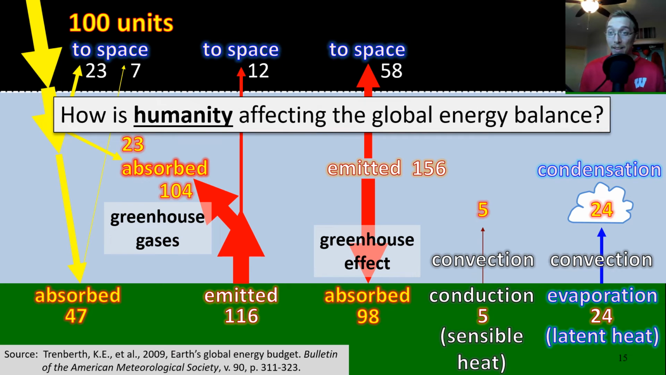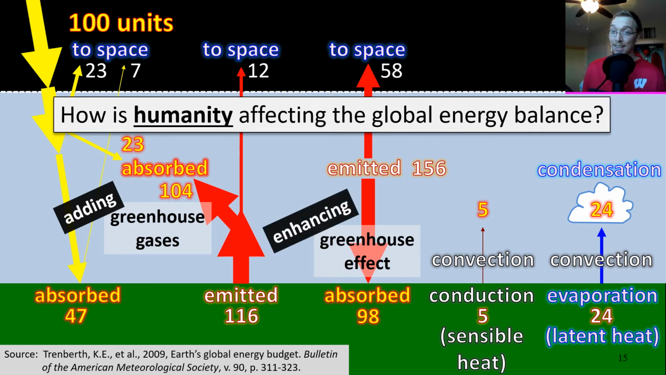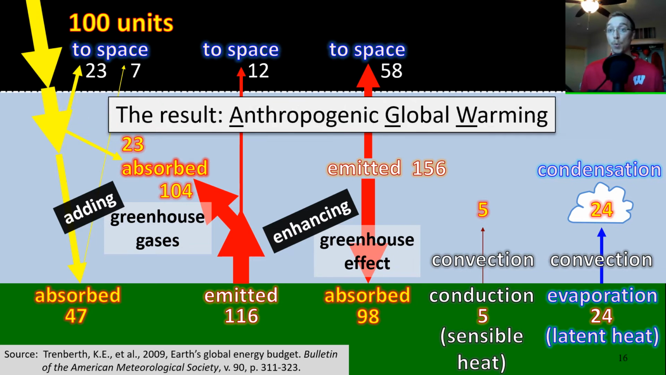And how is humanity affecting that global energy balance? Well, there's a lot of ways, and we're going to talk about some of them in future videos, but we are directly increasing the amount of greenhouse gases in our atmosphere. If we're doing that, we are leading to greater absorption and radiation from the atmosphere, so we're increasing the temperature in our lower atmosphere. So we're adding greenhouse gases, and we're enhancing that greenhouse effect. The result of that is anthropogenic global warming.